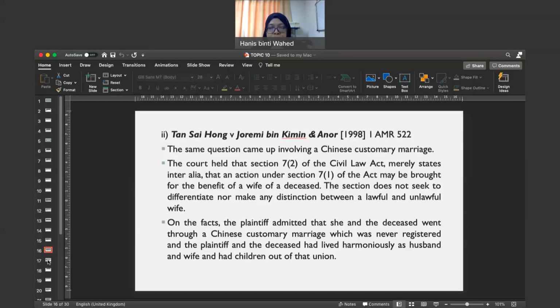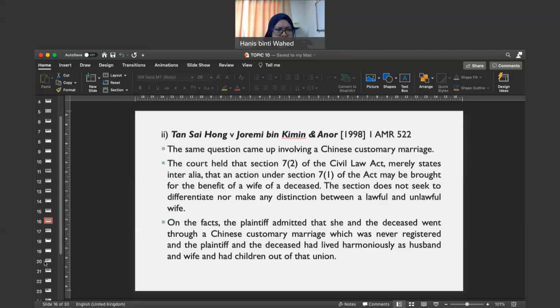You refer to that, whether you fall under that category or not. If yes, you can make a dependency claim by virtue of section 7, subsection 1 of the Civil Law Act 1956. Okay, all right. So that's the first question.